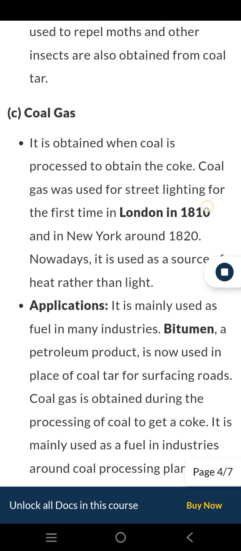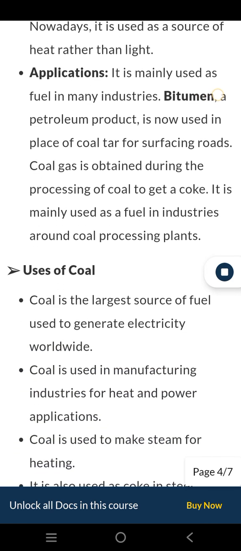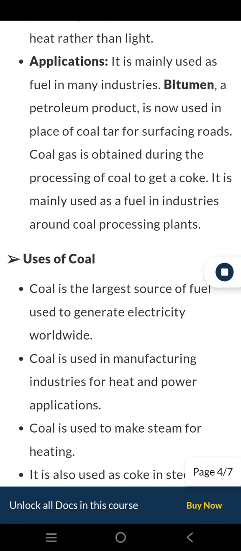C. Coal gas. It is obtained when coal is processed to obtain the coke. Coal gas was used for street lighting for the first time in London in 1810 and in New York around 1820. Nowadays, it is used as a source of heat rather than light. Applications: it is mainly used as fuel in many industries.